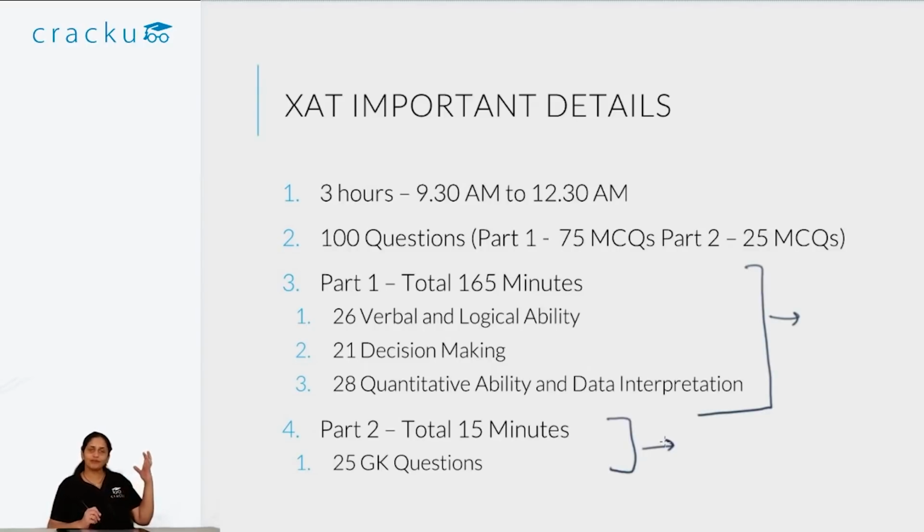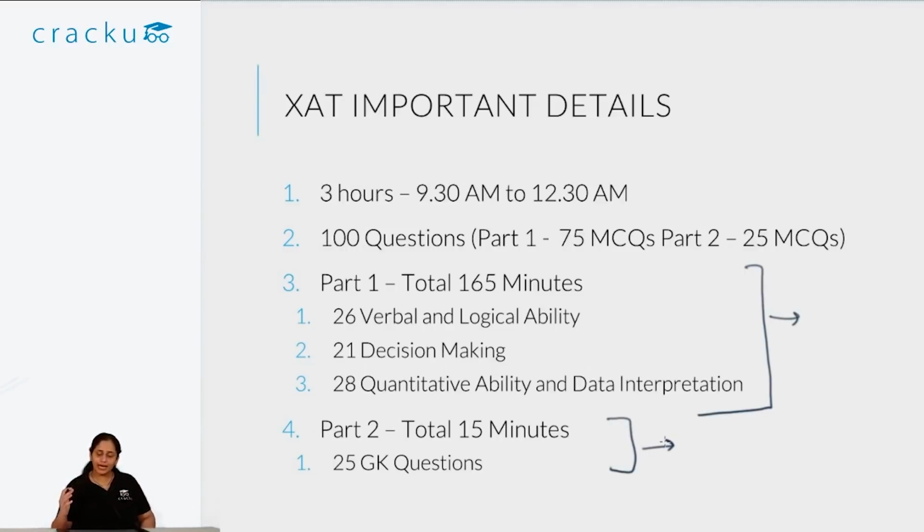So as you can see, verbal and logical ability, if you have given CAT, you will be familiar with all of these aspects like verbal and quant. But there is a new section for you, which is decision making, which has 21 questions as such. Even if you have not given CAT, we will be taking a look at the different questions and syllabus of each section individually. But if you have taken CAT, the new section for you to focus on is decision making. So let us take a look at it.